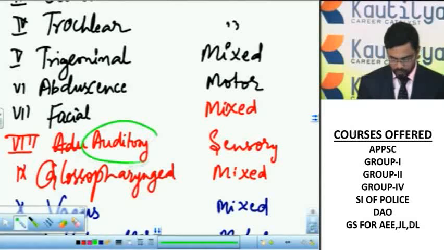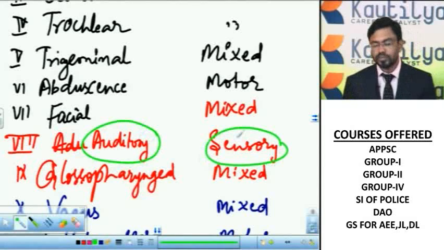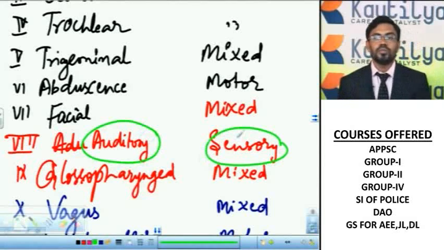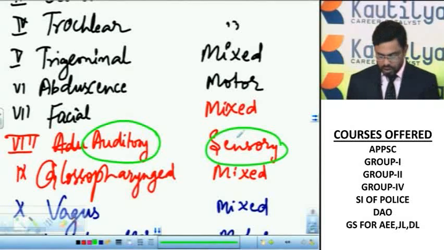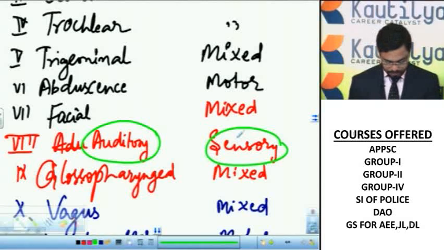Auditory nerve is also sensory. So these nerves may be sensory, motor and mixed. Sensory nerves receive the stimulus from the sense organs, and motor nerves carry the instructions or messages from the brain or spinal cord to the effector organs or target organs. Mixed nerves are both sensory as well as motor.